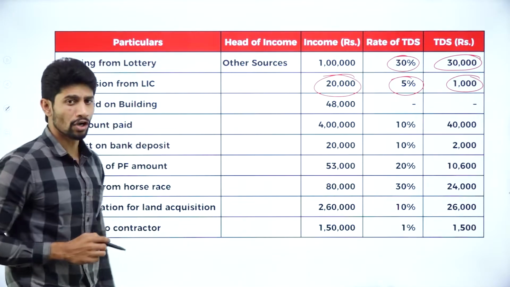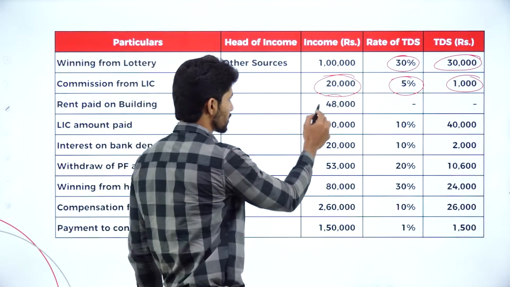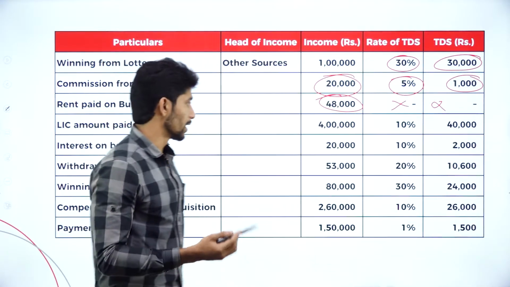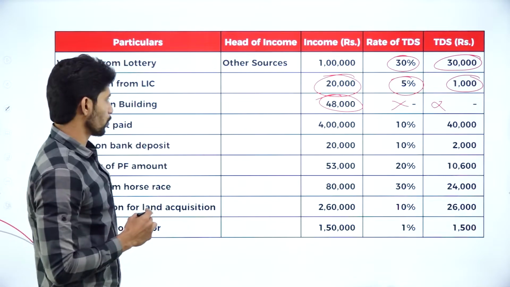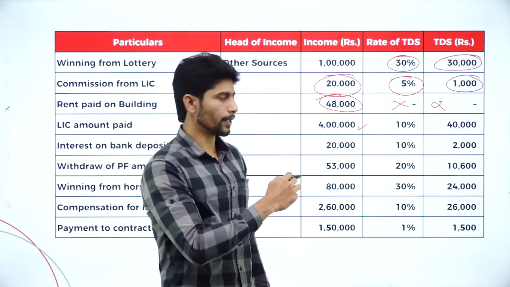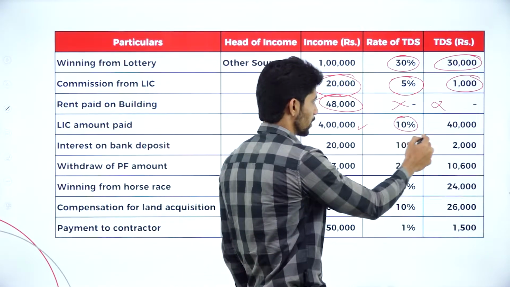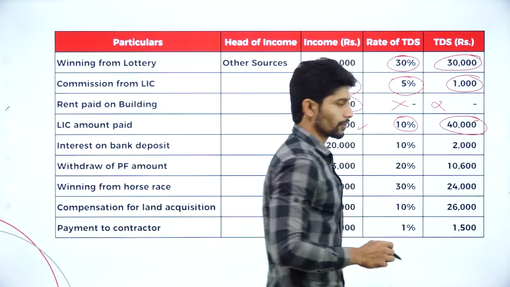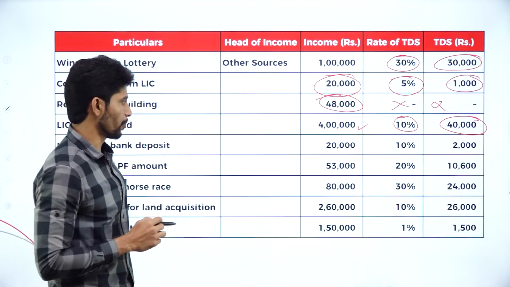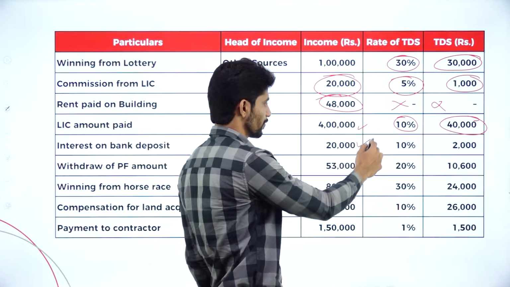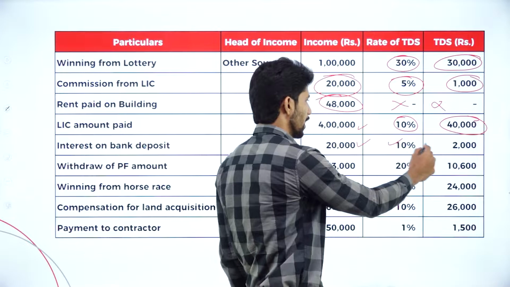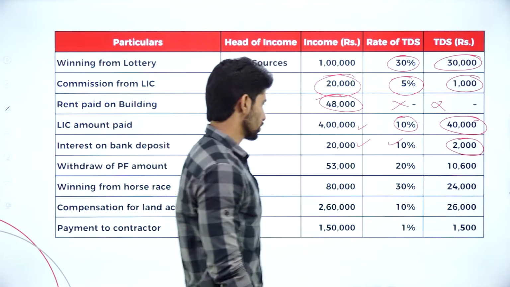Next, rent on building. So the rent is less than 50,000, so no TDS is applicable. Next, LIC amount paid. So he is receiving 4 lakh rupees. 10% is applicable. If you compute, 40,000 will be the TDS. Next one, interest on bank deposit. 20,000 is received and the rate of TDS applicable is 10%, and the value comes to 2,000.